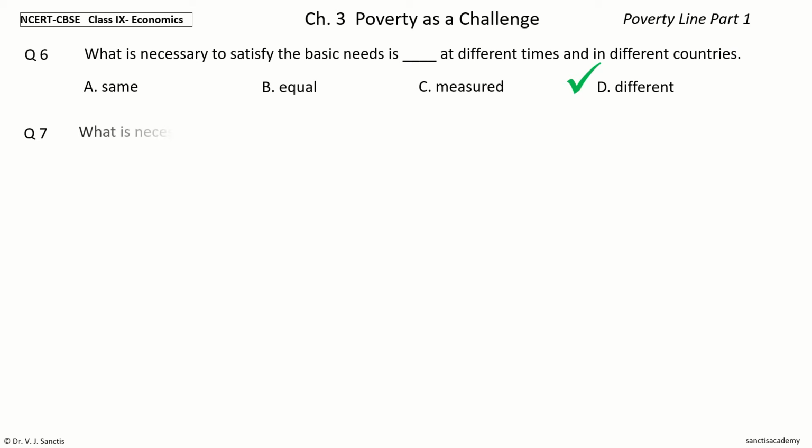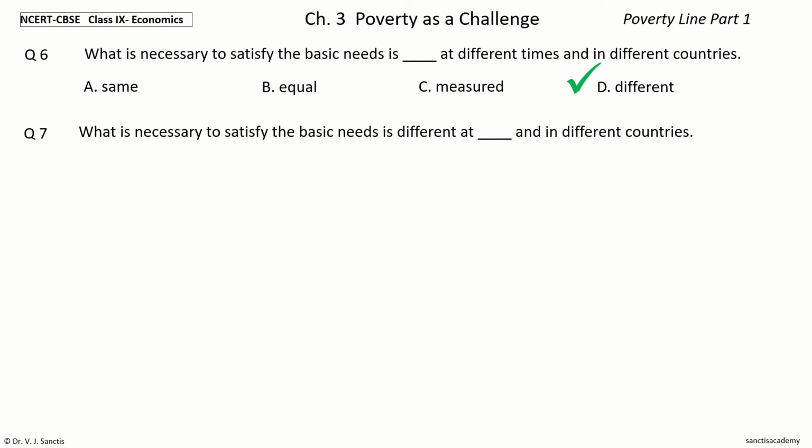Question 7. What is necessary to satisfy the basic needs is different at dash in different countries. The options are different times, different levels, same places, the same moment.